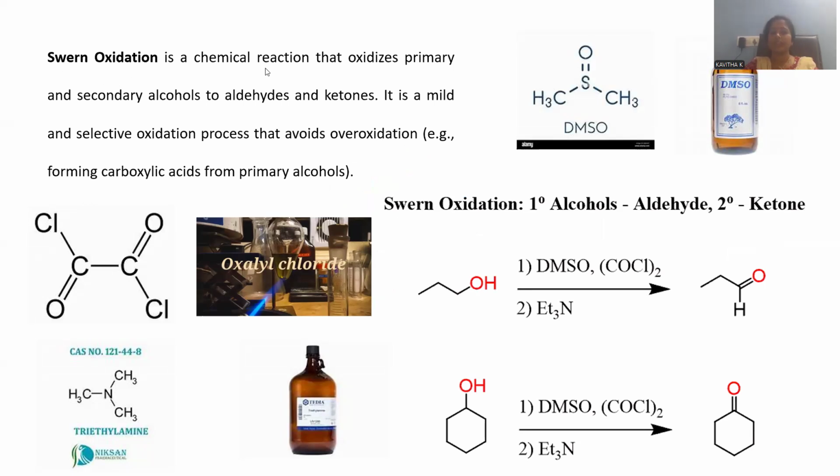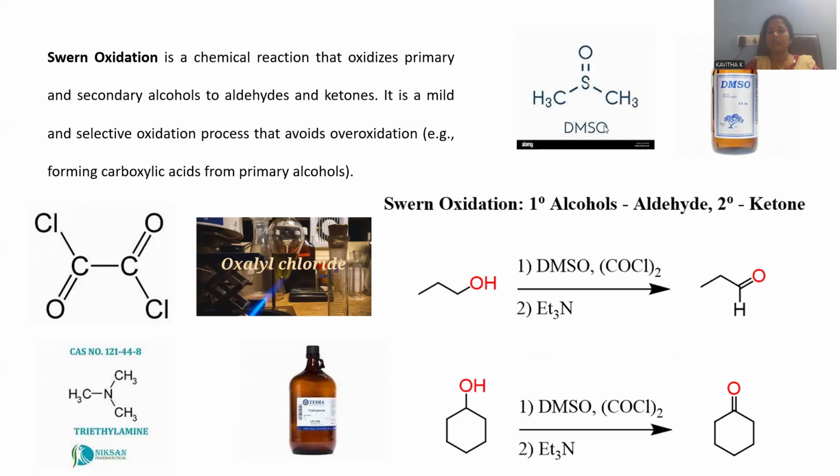Swern oxidation is a chemical reaction that oxidizes primary and secondary alcohols into aldehydes and ketones respectively. It is a mild and selective oxidation process. Selective means that though there are multiple functional groups, it specifically goes for the oxidation of the alcoholic functional group. That's the reason why it is selective in the oxidation reaction. Over oxidation can be retarded. We are not supposed to go for carboxylic acid, rather we can restrict the oxidation up to aldehydic compounds only. This is the way Swern oxidation gives rise to a one-step oxidation product, right?